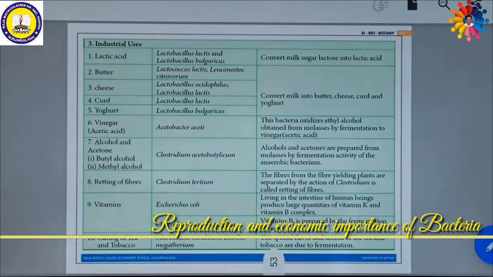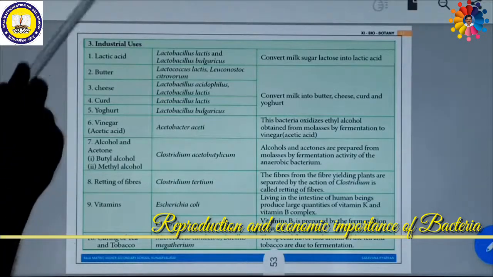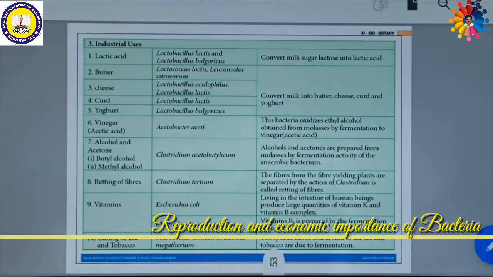So most bacteria are also used in industry. Lactobacillus bacteria are used for preparing lactic acid, converting milk sugar, lactose, into lactic acid. Similarly, various Lactobacillus species convert milk into butter, cheese, curd and yogurt. Then vinegar. Vinegar is acetic acid.